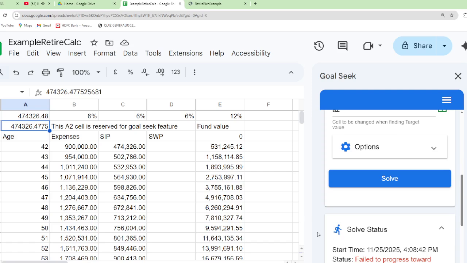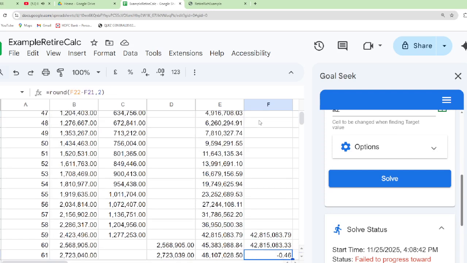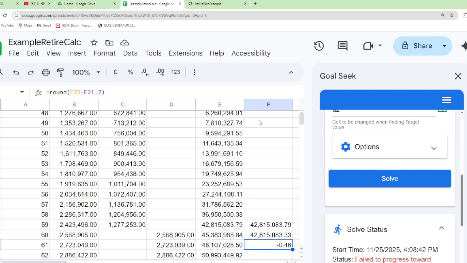It has worked out to be 4,74,326.48. This goal seek differs from time to time. Now let's see here. Now the difference is 0.45 paisa.